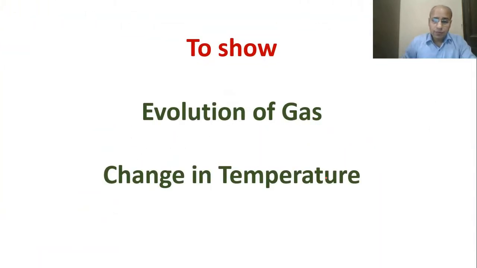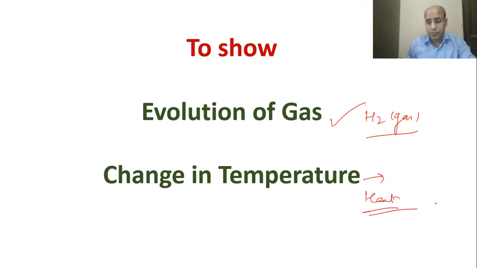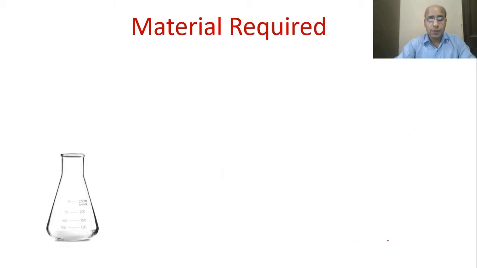What are we going to show from this? First, the evolution of gas, which means hydrogen gas will be evolved. Second, the change in temperature, which means heat is evolved, that we will also see here. And third, we will do the test for hydrogen gas also. Now, what are the materials required?